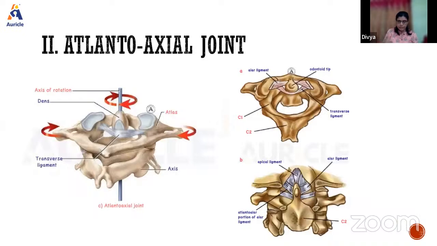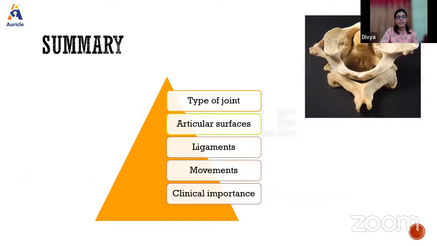Basically, if the transverse ligament tears, the joint is dislocated. If the odontoid process is fractured, it can also get dislocated, cause pressure on the spinal cord, and cause the immediate death of the patient. I mean, the criminal. So that is used in judicial hanging. Suicidal hanging is not caused this way; it is by the compression of the vessels, and that will cause death.